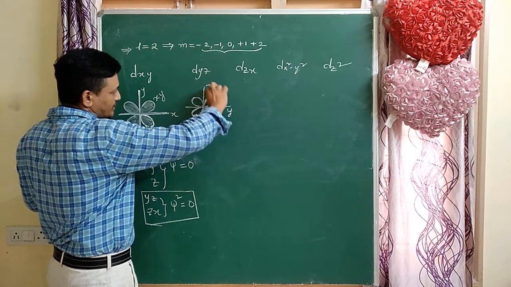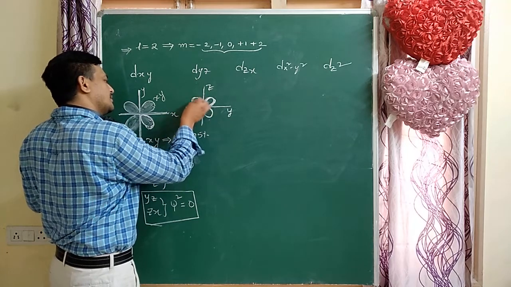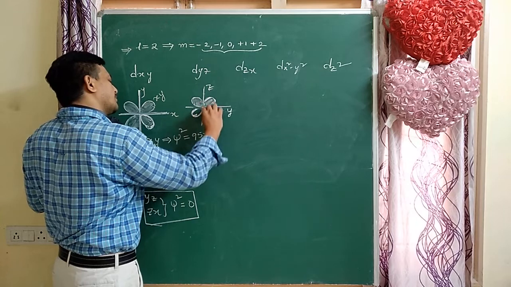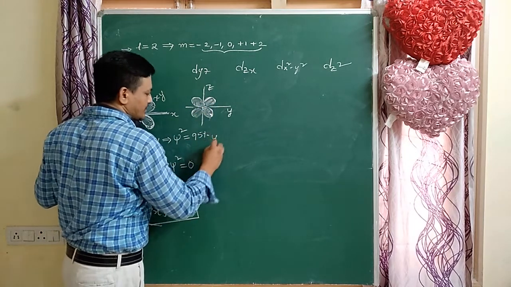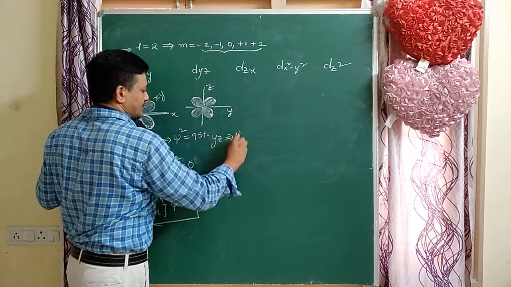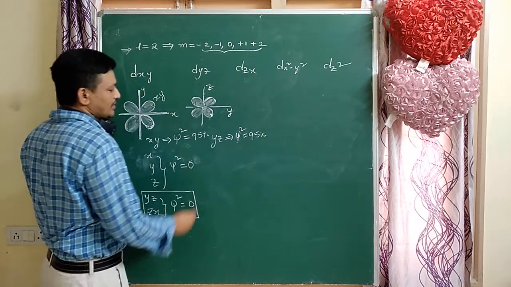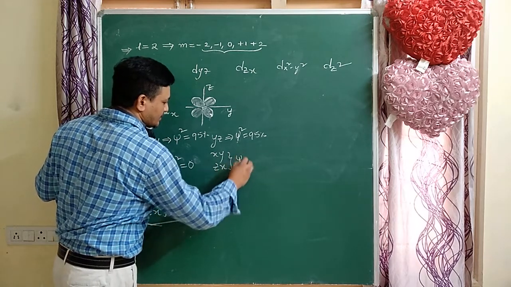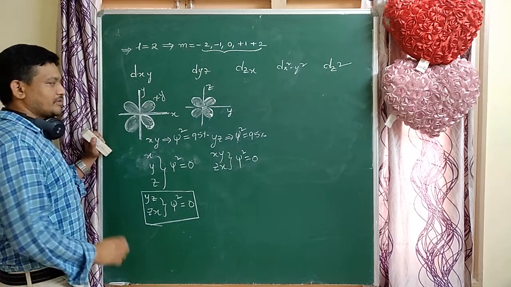That means yz plane. Here probability is maximum in yz plane. Remaining planes are probability 0. Here yz plane is a probability plane. That psi square value is maximum, about 95%. Remaining planes xy plane and zx plane are 0 probability. Here psi square value is 0. That is very important.